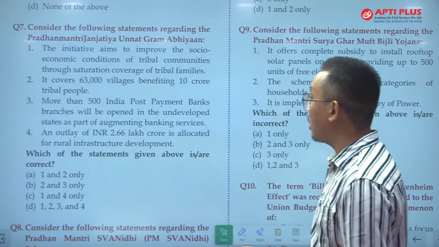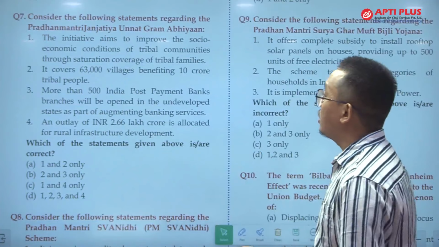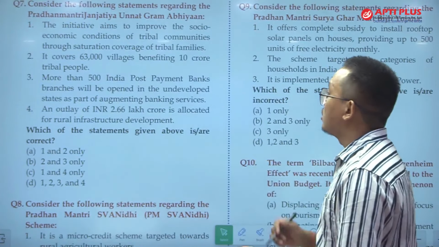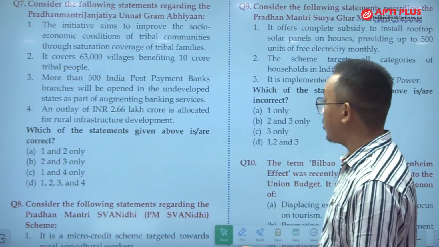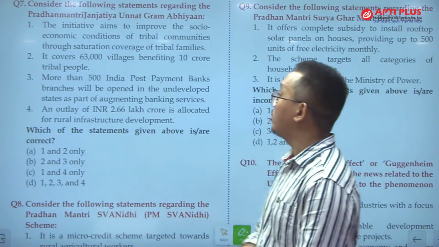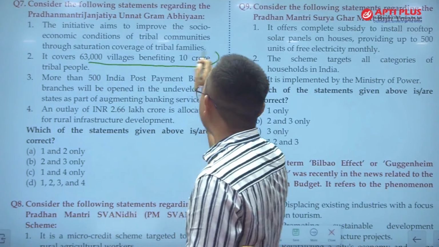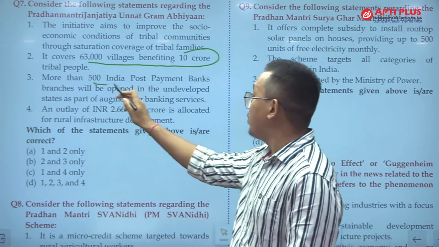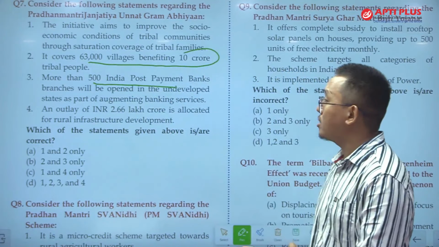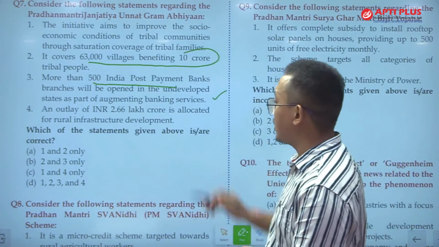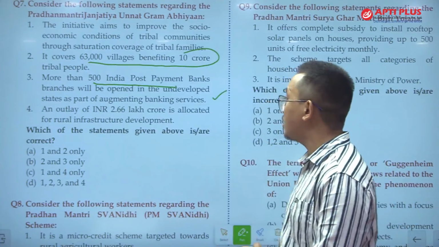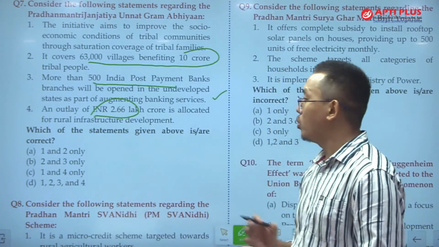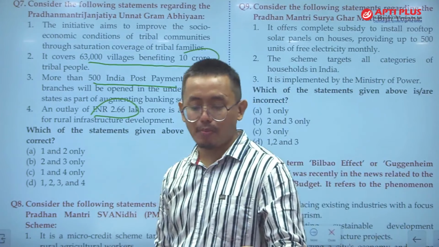प्रधानमंत्री जनजातीय उन्नत ग्राम योजना. This initiative aims to improve the socio-economic conditions of tribal communities through saturation coverage of tribal families. It covers the 6,300 villages benefiting 10 crore tribal people. More than 500 India Post Payments Bank branches will be opened in the underdeveloped states as a part of augmenting the banking services. An outlay of 2.66 lakh crore is allocated for rural infrastructure development.